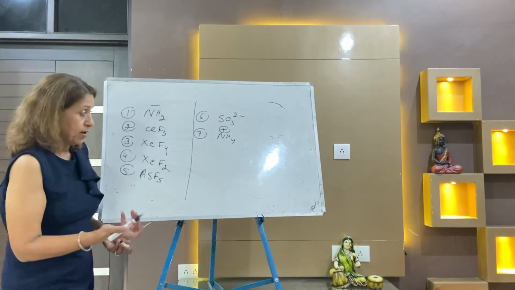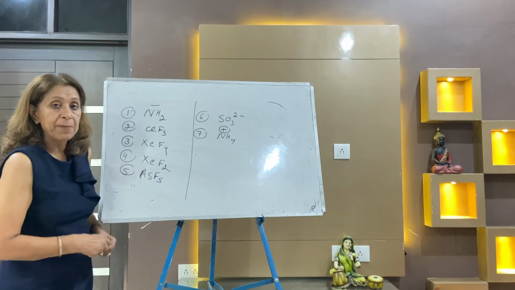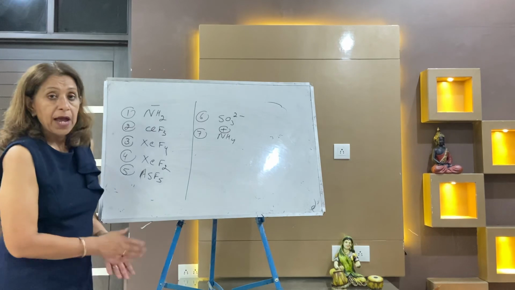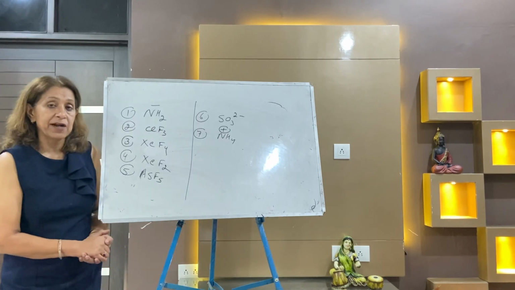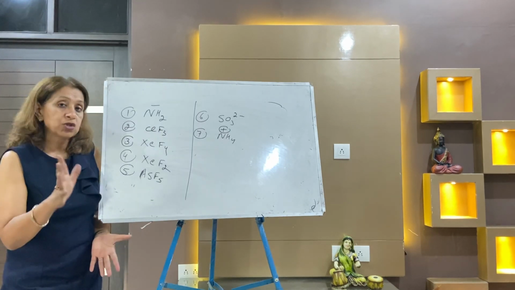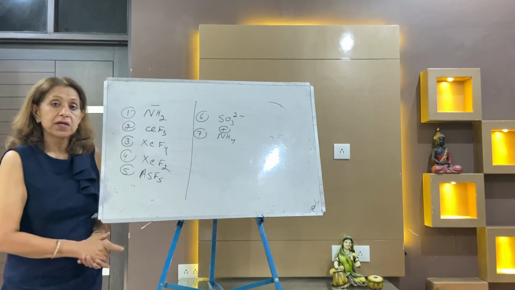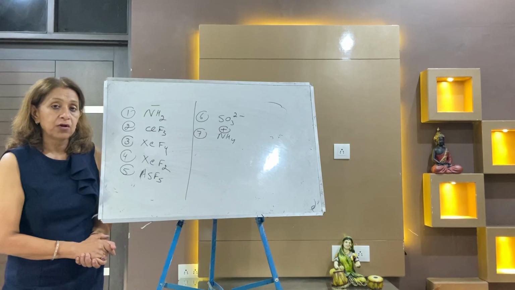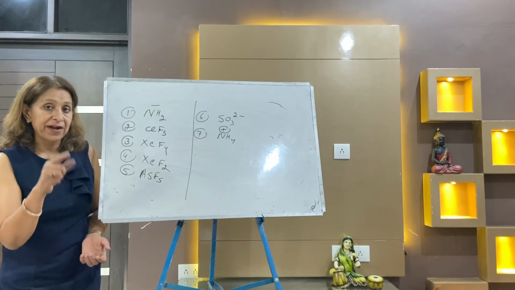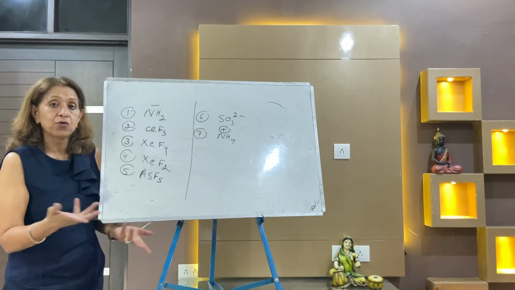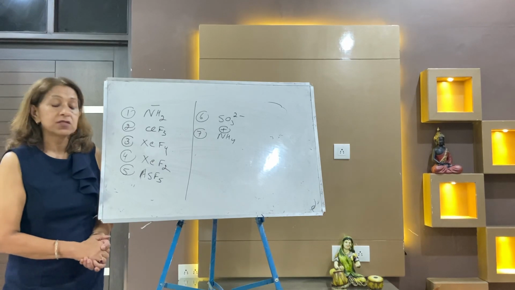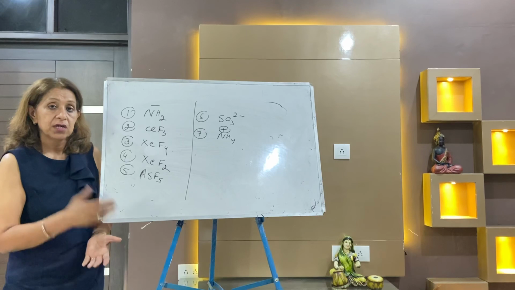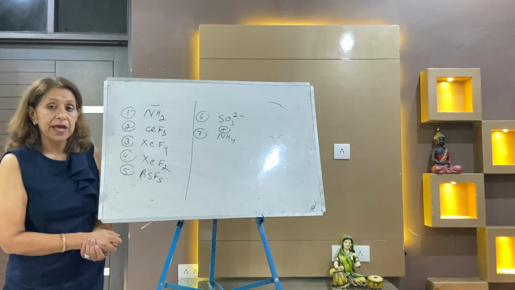After that we will take the MCQs from hybridization and VSEPR theory. This completes today's MCQ tips of hybridization and VSEPR theory. The conclusion of my lecture is that this topic is used to find the shape of any molecule or molecular ion by applying the formula that I have told you and how to use this formula. And next is how to calculate bond pair and lone pair. In the next lecture, we will practice these MCQs.